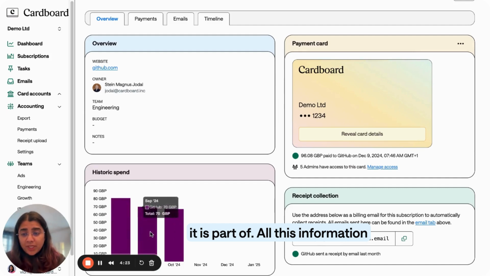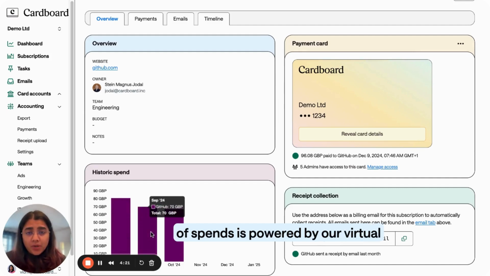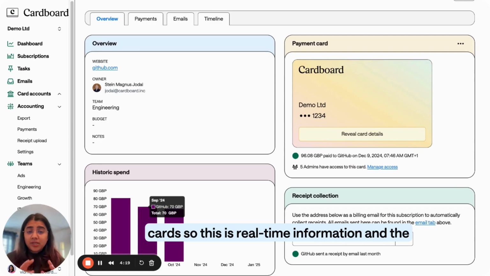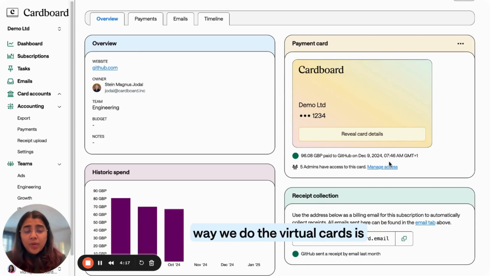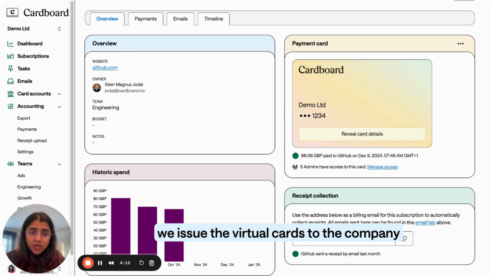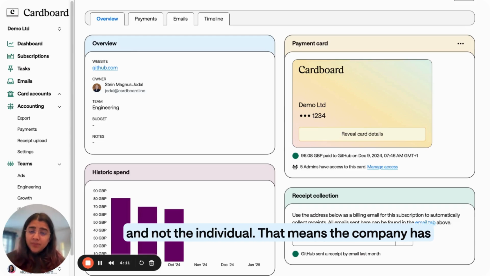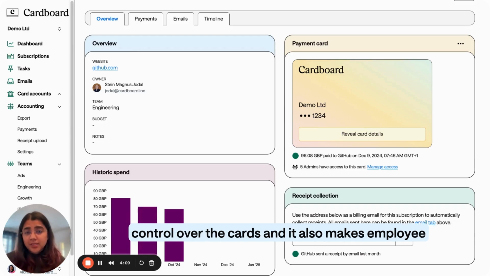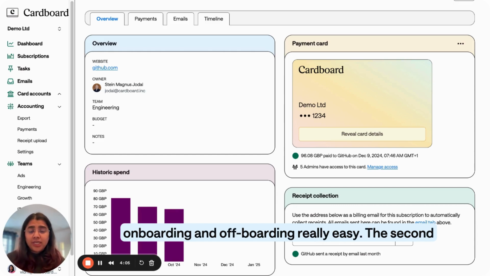Now all this information of spends is powered by our virtual cards, so this is real-time information. And the way we do the virtual cards is we issue the virtual cards to the company and not the individual. That means the company has control over the cards, and it also makes employee onboarding and offboarding really easy.